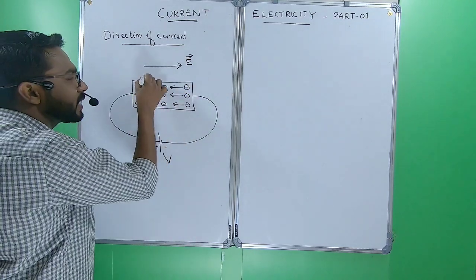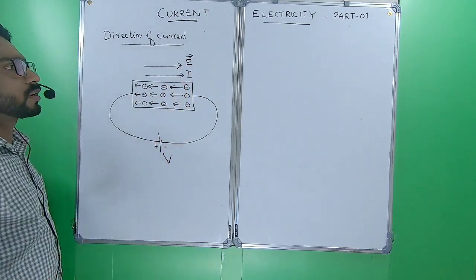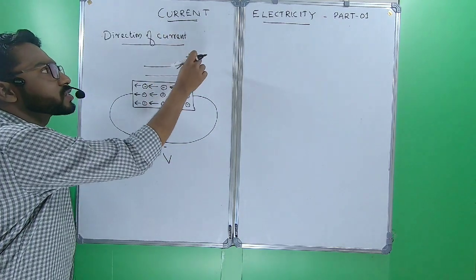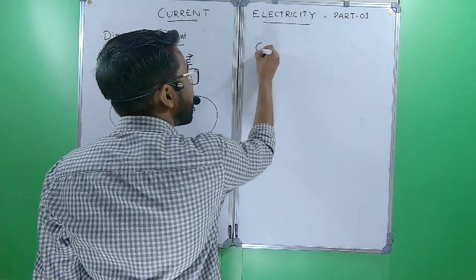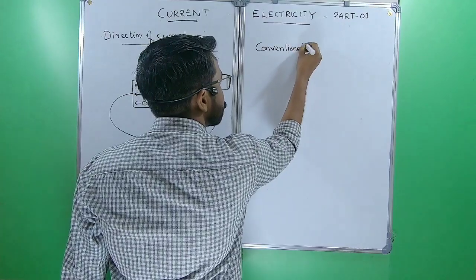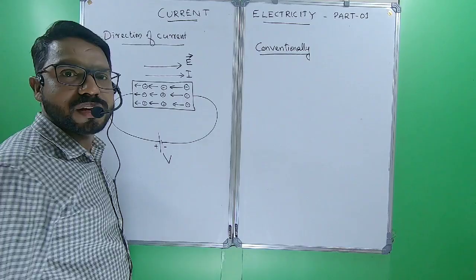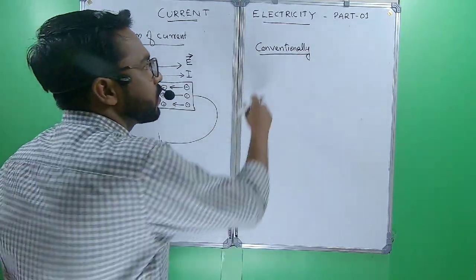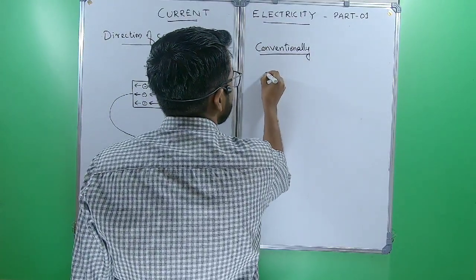So the direction of current is taken opposite to the flow of electrons, that is, in the direction of electric field. The direction is taken conventionally, that means to understand the concept according to convenience. Okay, we are taking current